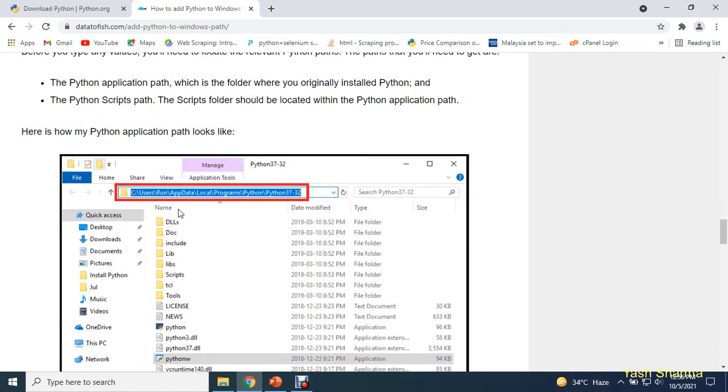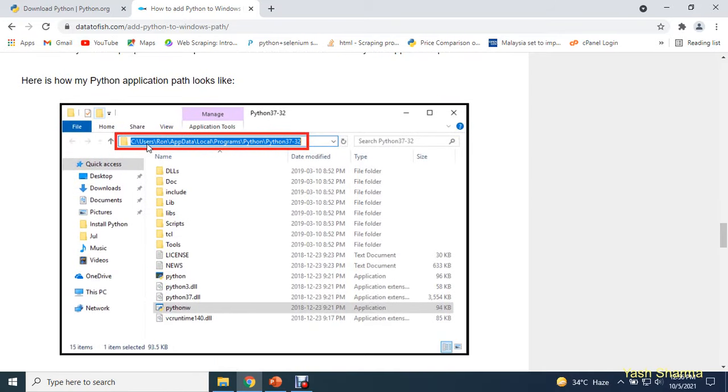Generally Python is installed in this location: C drive, users, AppData, Local, Programs, Python. If you go to this location, in your case your user will be different, the rest everything will remain the same: AppData, Local, Programs, and very easily you will be able to find this Python. This process you need to follow only when you are getting an error that Python is not recognized as an internal or an external command.